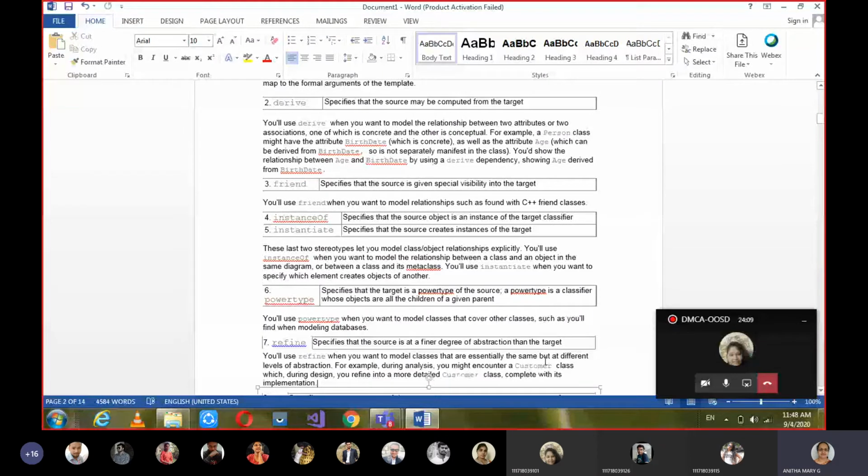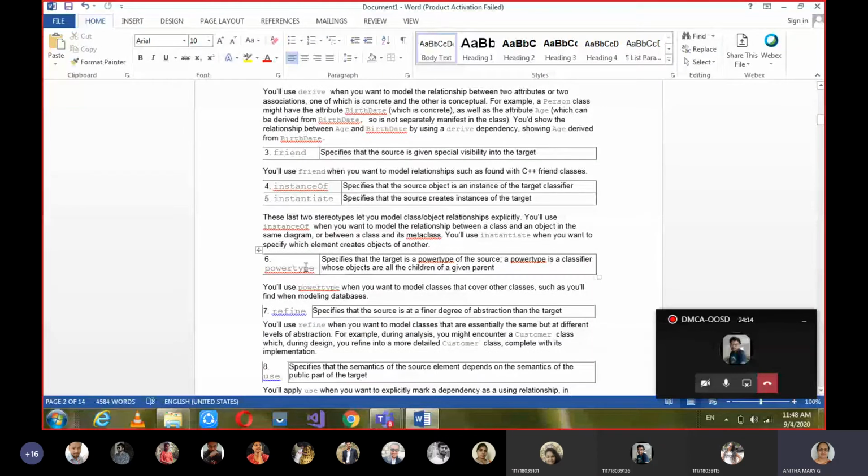The next one, the 6th, is power type. This we have seen in the last class. Power type is a parent-child relationship: the target is a power type of the source, and a power type is a classifier whose objects are all the children of the given parent. And then refine. When two classes or two objects are related, and one among them has a finer degree of abstraction than the target, then we can give the flavor for the dependency as refine.